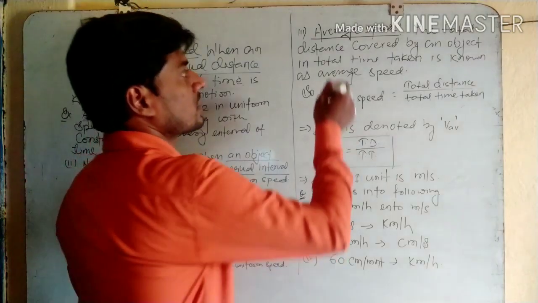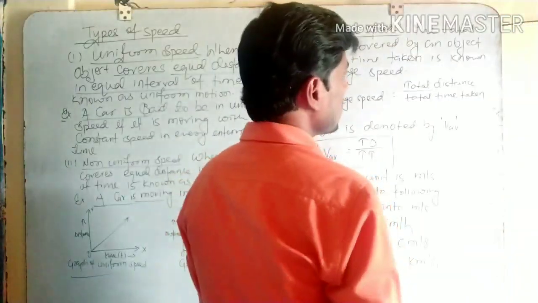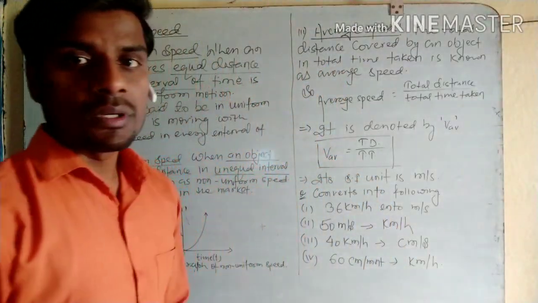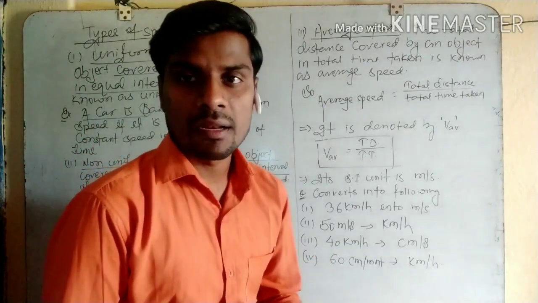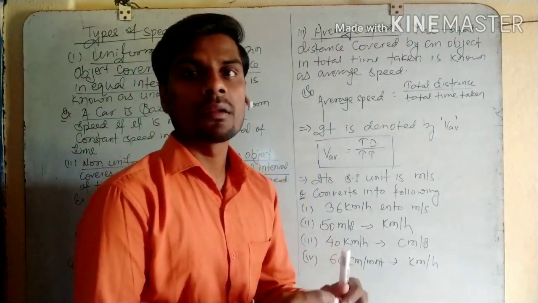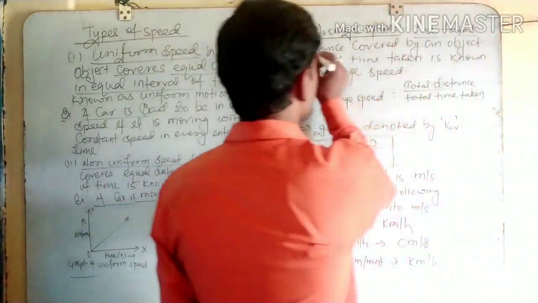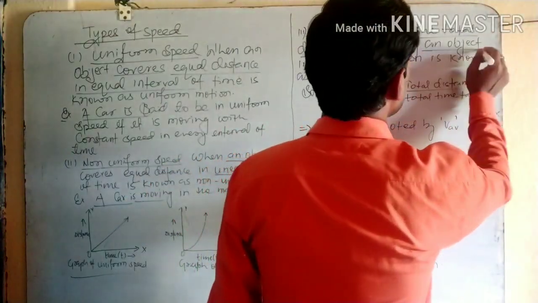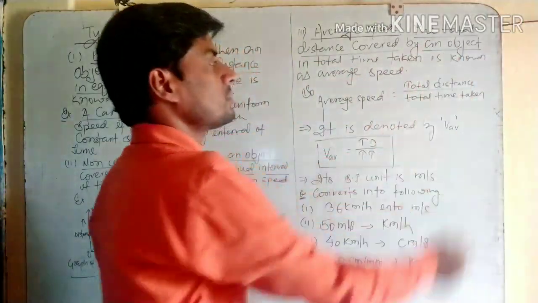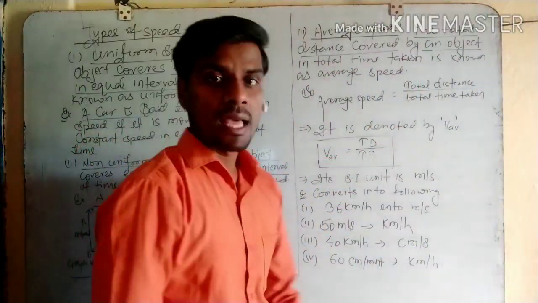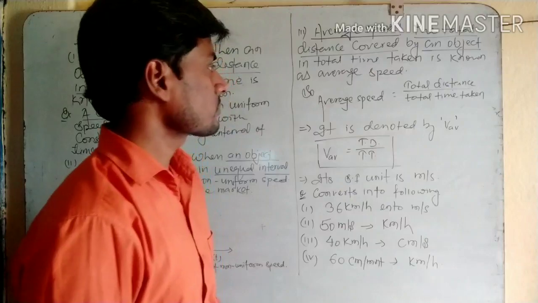Next type is average speed. What is average speed? The total distance covered by an object in the total time taken is known as average speed.